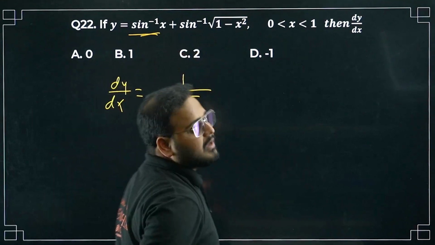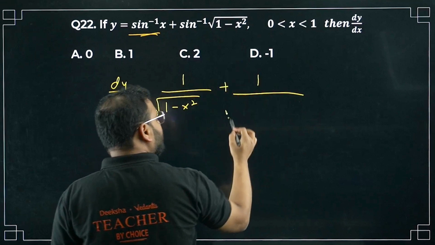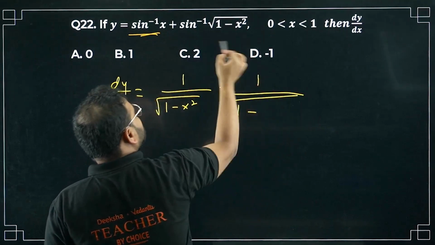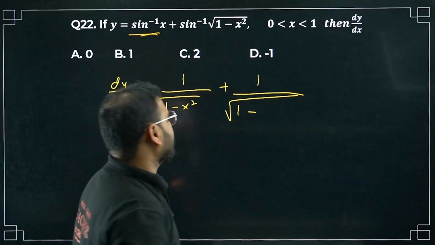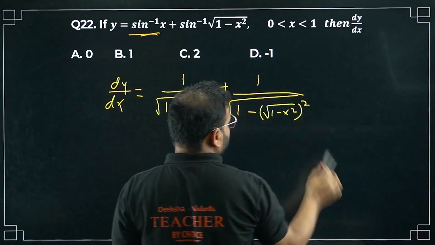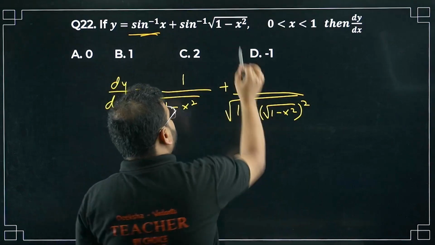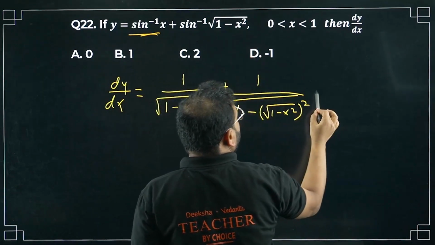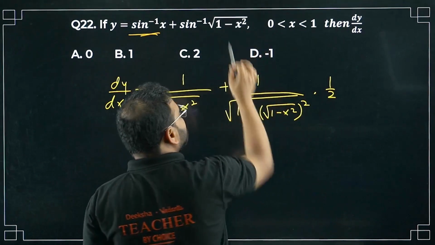Moving on to this term, again same approach is there, plus sign will come, 1 upon root of 1 minus whatever is there in the sin inverse of x, we'll take that square, okay. So like this, root of 1 minus x square ka square. This is clear? Is it over, sir? No. Apply the chain rule now. So when you do this, you're gonna get differentiation of this. It will become 1 by 2. The power is what, bacha? Root is there means power is 1 by 2.